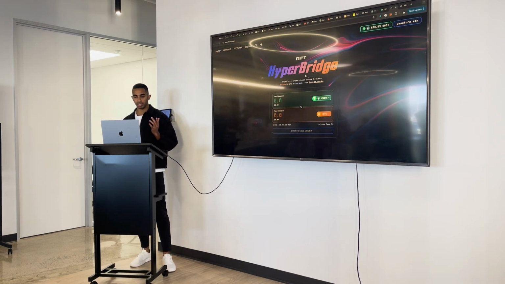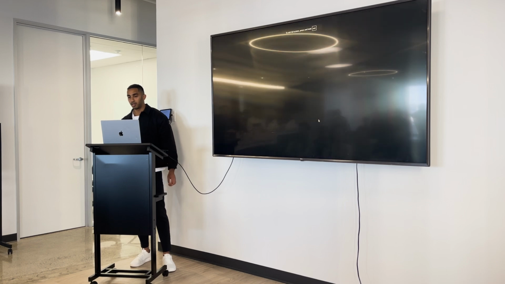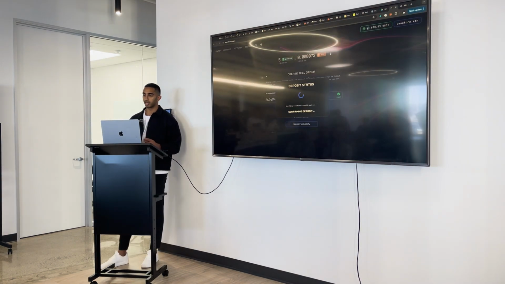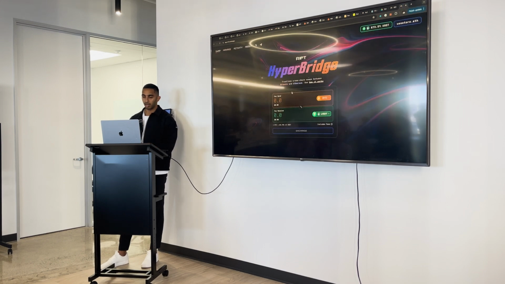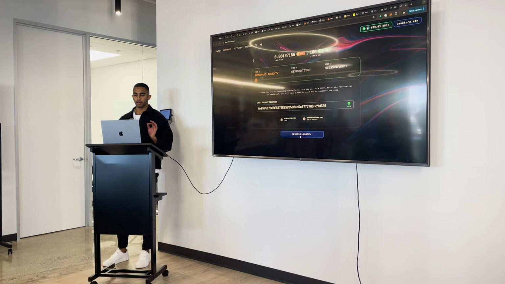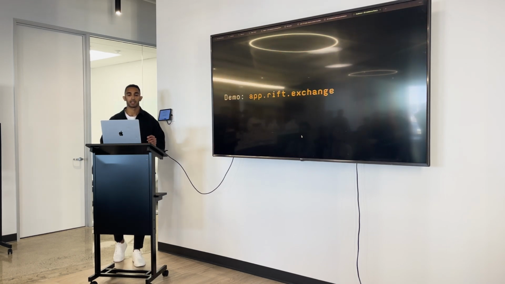So here's what it actually looks like in real life. This is deployed to Arbitrum mainnet, so I can deposit some money. This is USDT. I set my Bitcoin payout address. And now anyone on the Bitcoin side can basically come and pay me this. So just to save some time, I will come here, type in however much USDT I want, type in where I want to get the USDT payout to. You reserve it, and then you get a QR code. Anyway, we can come back to this to save some time.